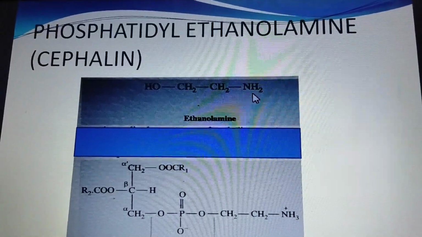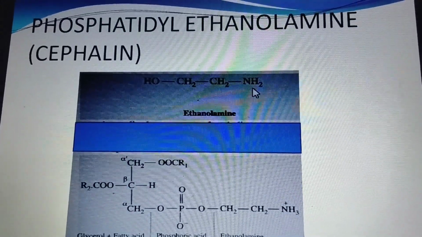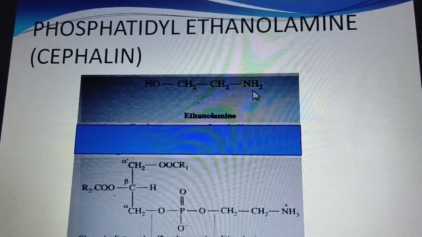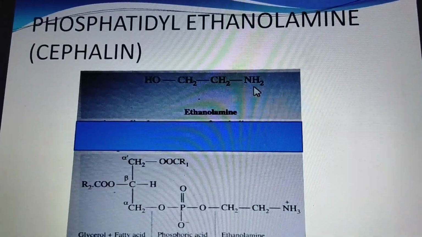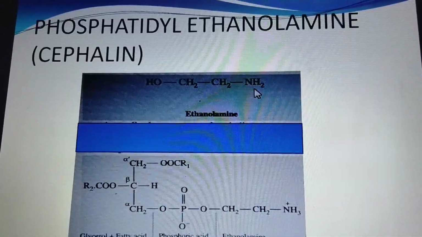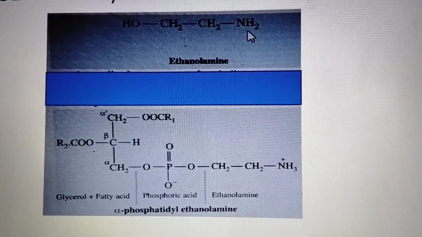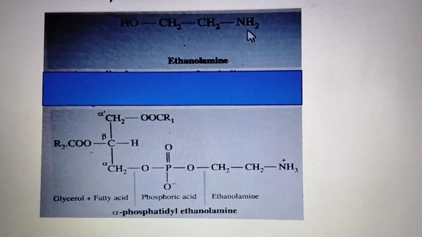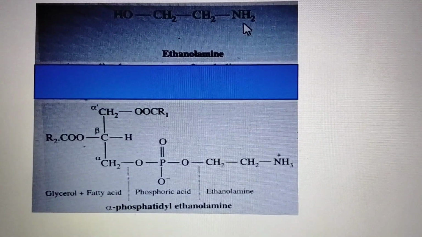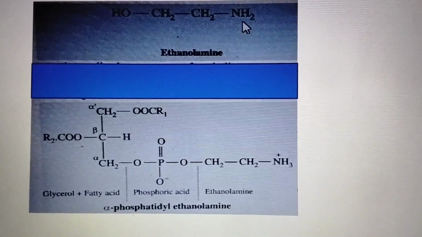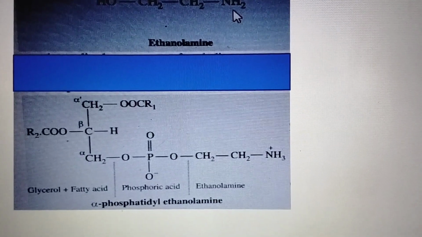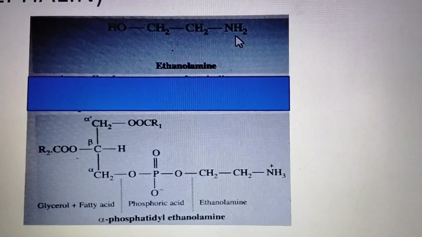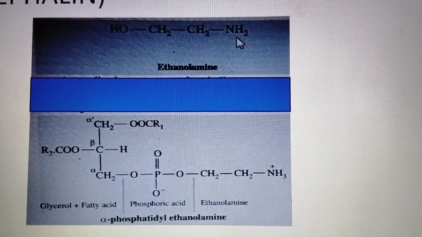Phosphatidylethanolamine means cephalin. They are widely distributed in nature and animal cells. They are present in soybean oil, and the structure of cephalin is similar to lecithin. Cephalin is an ester of glycerol, fatty acid, phosphate group, and nitrogen base ethanolamine. Serine is the biochemical precursor of ethanolamine. This is the structure of phosphatidylethanolamine. Cephalin is more acidic than lecithin. Cephalin is less soluble in alcohol than lecithin.